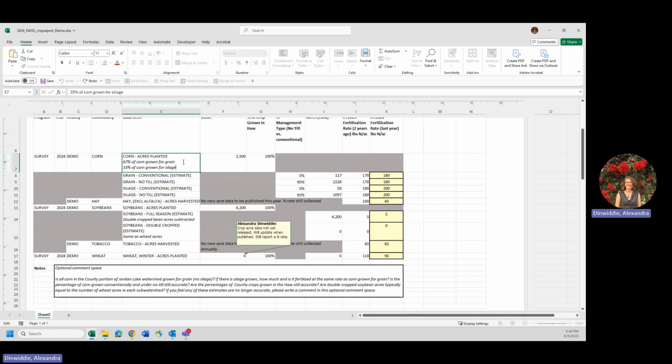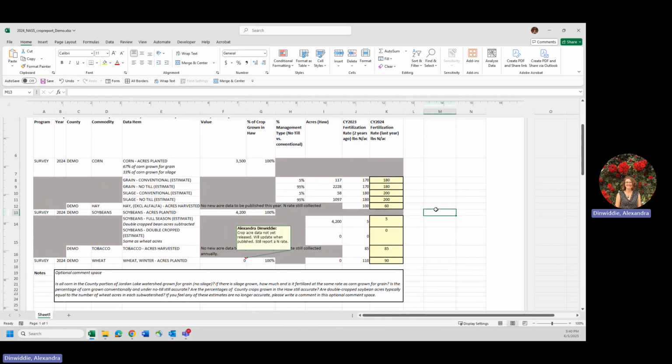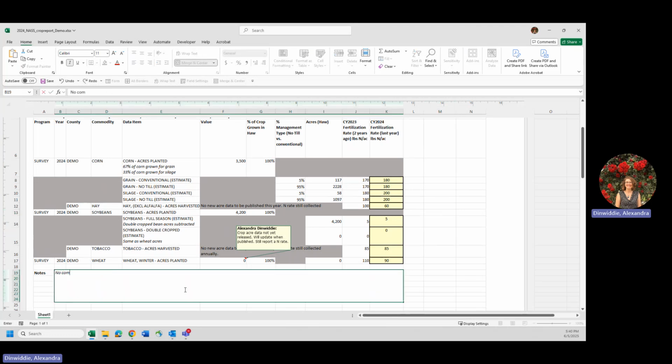Not all of the corn is grown for grain. We are having some silage in this county as well, so we're going to keep that the same. So nothing to add in the optional comment space. I might just say no comments, and that the methodology to approximate acres and management, no-till versus conventional, still looks good.